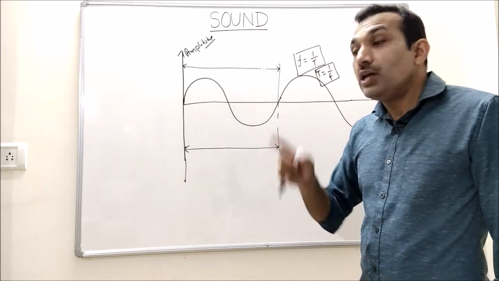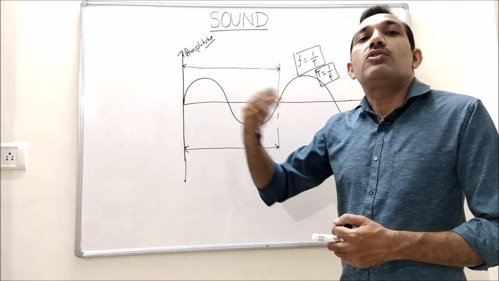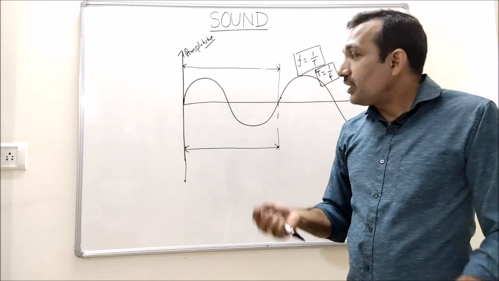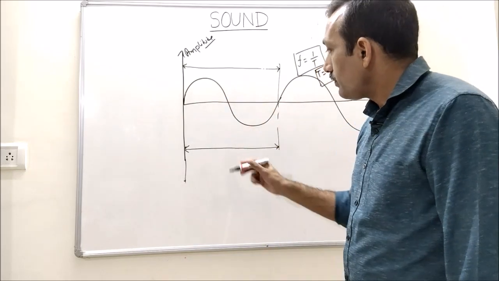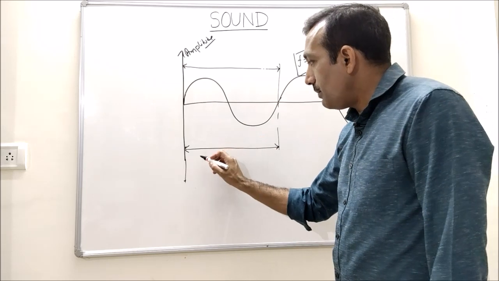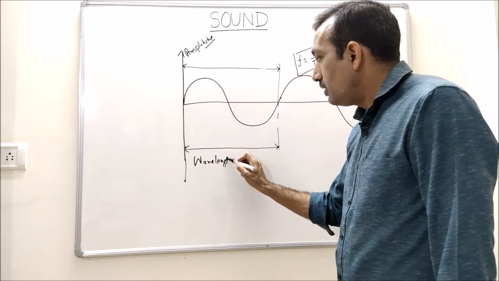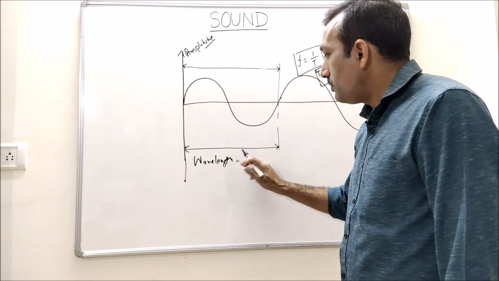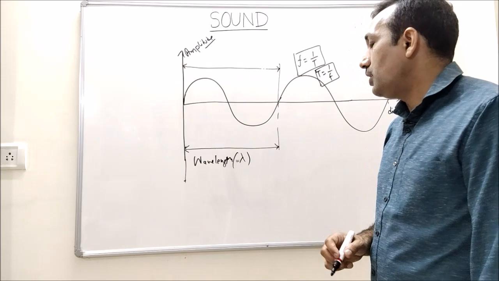So what is wavelength? Wavelength is the distance covered or traveled by the wave in 1 cycle, right? This is denoted by lambda. So this is wavelength and denoted by lambda. This is the symbol for wavelength.